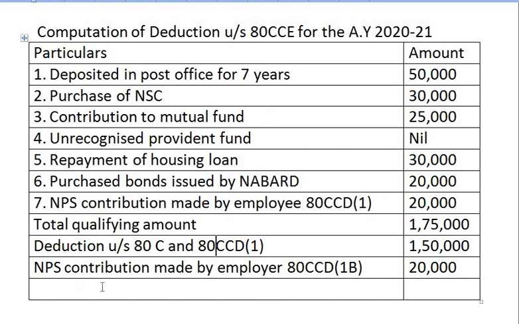Therefore, the total deduction is 1,70,000.